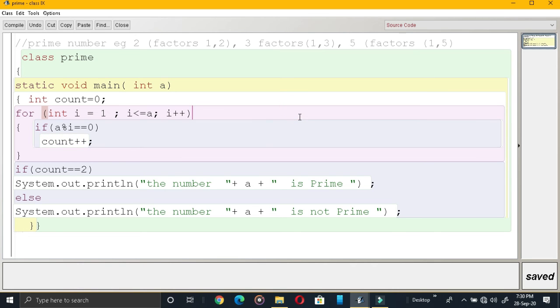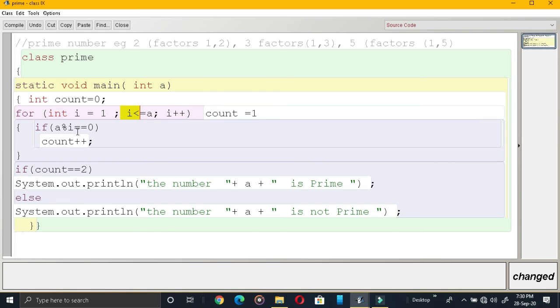The counter is equal to 1. Now I plus plus, I becomes 2. The condition is true here. Again, 3 is our number. 3 modulus 2 is equal to 0? No, so the counter won't be increased. I plus plus, it is 3 now. The condition is true.